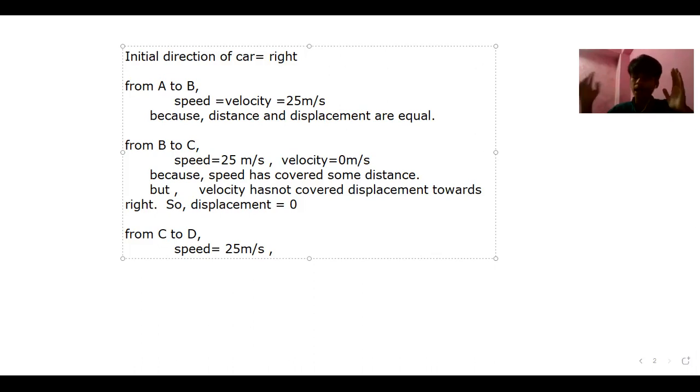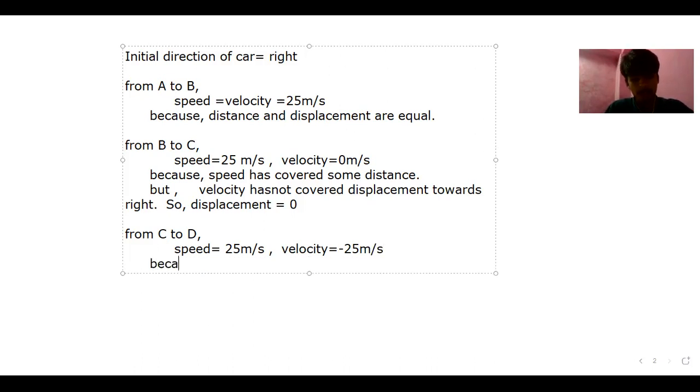While going right and again coming to left, the speed will be the same. The speed is 25 meter per second, but the velocity will change. The velocity will become negative, because of the direction. Now it was going forward, and suddenly it has come backward. That means the velocity will change and become negative, and velocity equals minus 25 meter per second.